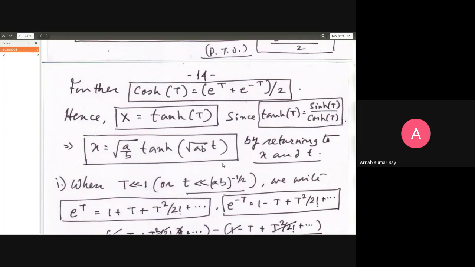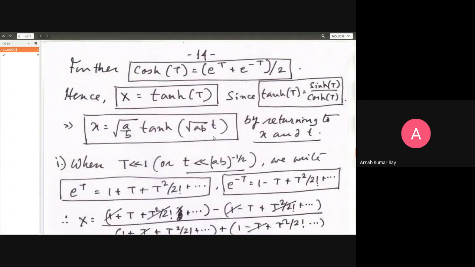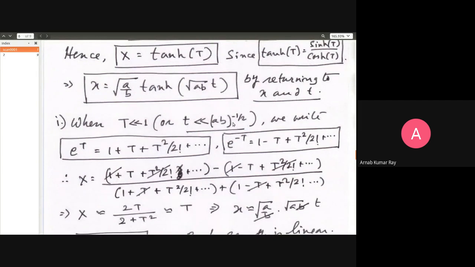Therefore, to overall be dimensionless, square root of AB must have the dimension of inverse time. So t divided by 1 upon square root of AB, or AB raised to minus half, will be a dimensionless quantity. So let's say that our time, small t, is very much less than AB raised to minus half.